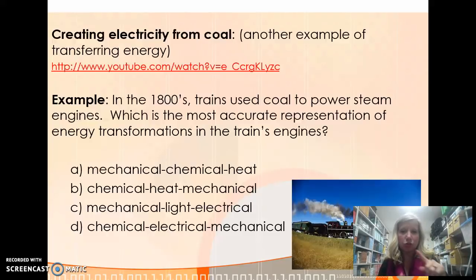So let's think about this. It's using coal. Coal, when it's burned, it changes. That's chemical. And the chemical, when it's burned, produces heat, which makes the train run and puts the train in motion. Remember, kinetic energy has potential where it's stored, and then kinetic, it's actually moving. So the answer would be B, chemical to heat. So the coal changes, creates heat, makes the train run to mechanical.